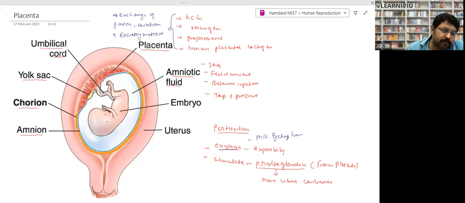Then from the umbilical cord of the fetus, there is a placenta. This structure is called placenta. The placenta also has a yolk sac. The yolk sac is a rudimentary structure, and it tells that the formation of mammals, these viviparous animals, took place by evolution. We have evolved from the oviparous animals, right? Again, the placenta has some finger-like projections. These finger-like projections go deep inside the wall of the uterus, right?